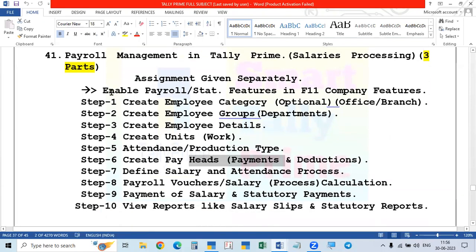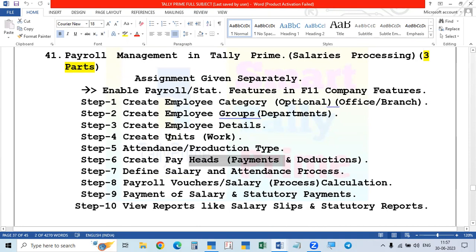In Part-1, we learned everything: how to enable the company features, how to enable the payroll, and then how to create the category. I have to create the employee category, the employee groups, the employee details, and the individual. All these are called masters. So employee category master, employee groups masters, and employee details, meaning employee masters.